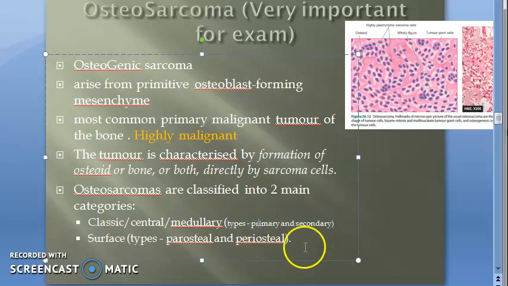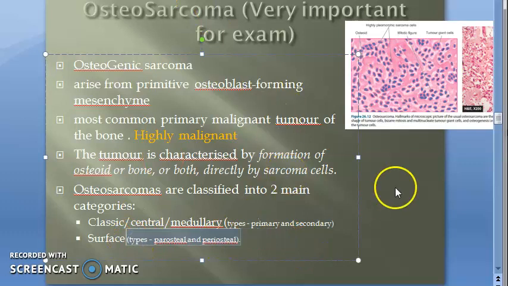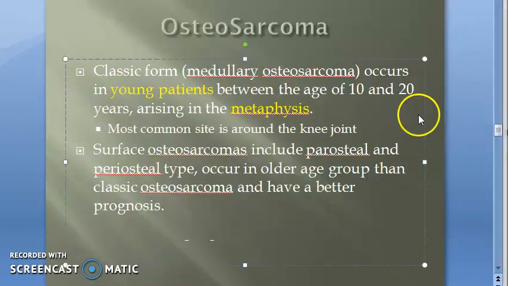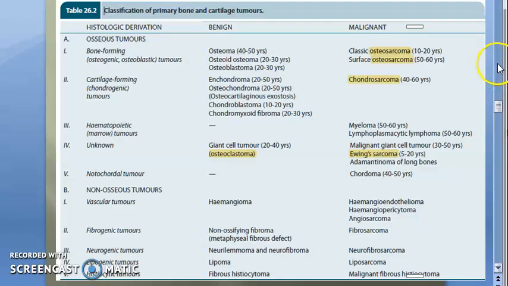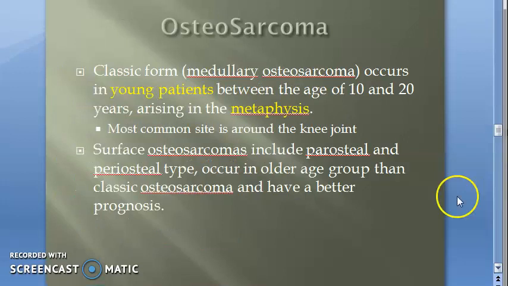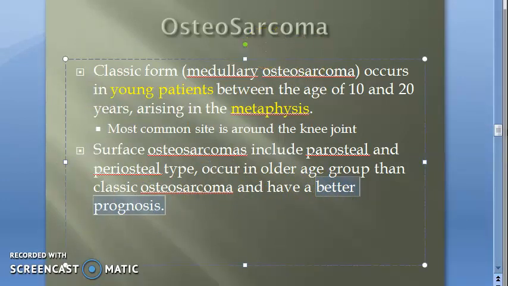First, types of osteosarcoma we'll learn. Types of osteosarcoma are classic and surface. Classic is nothing but central, medullary it is. Some details about classic and some about surface are given here. Classic, of course, young, 10 to 20, we already saw this. And surface is in older age group, 50 to 60. That's what we saw, right? Let's go back and check. Is it 50 to 60? Yes, 50 to 60, surface. And the good thing about surface is they have better prognosis.